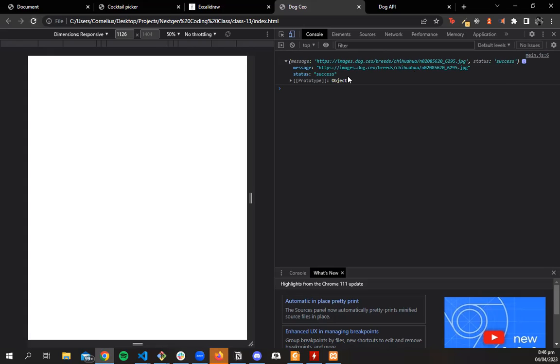Now the cool thing about API is not just making requests and logging it. So what we could now do is,